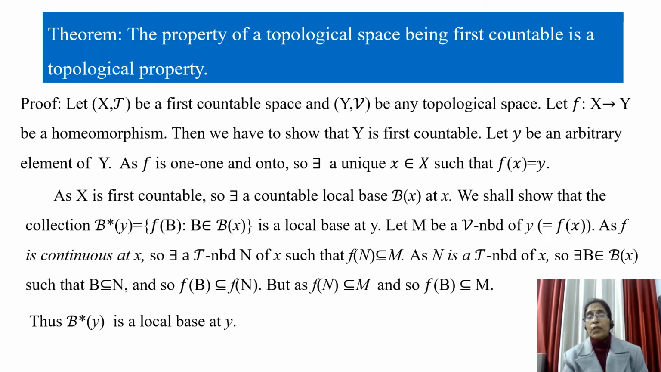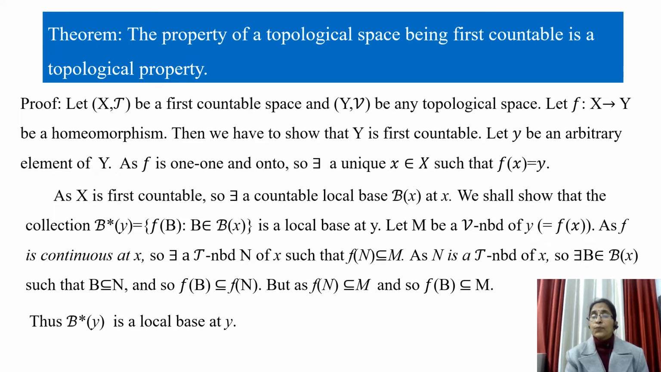So we have to show that for every neighborhood of y, there is some member of B*(y) contained in that neighborhood of y. So let M be a V-neighborhood of y, and we know that y is equal to f(x). Since M is a neighborhood of f(x) and function f is continuous at x, there exists a T-neighborhood N of x such that f(N)